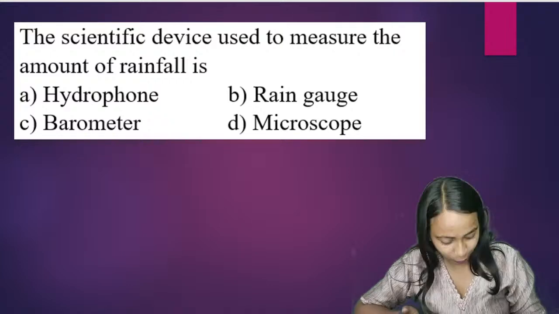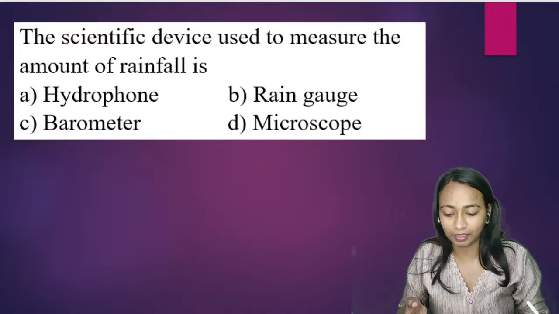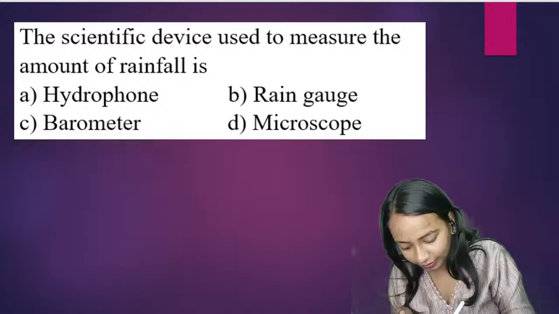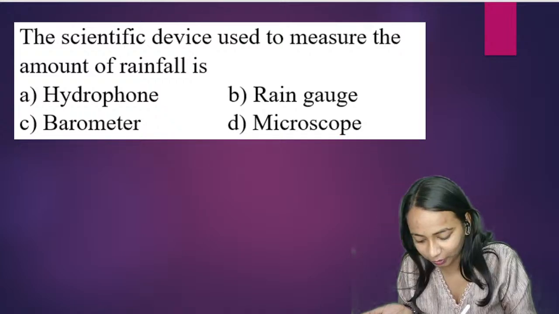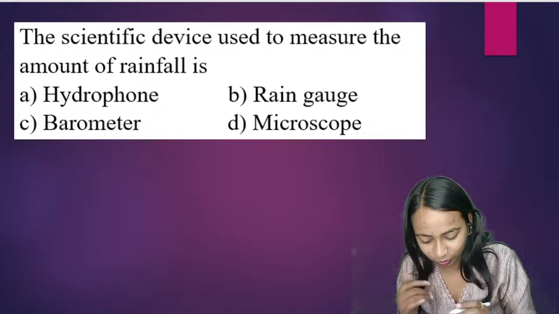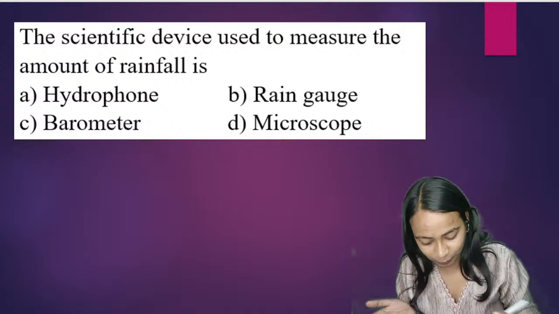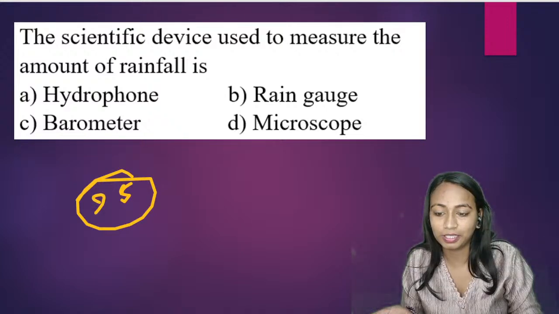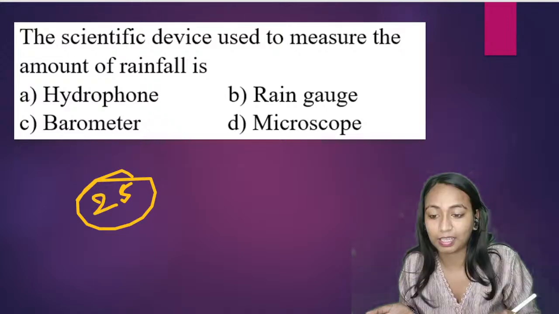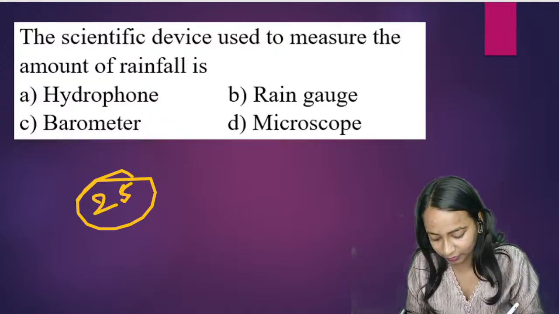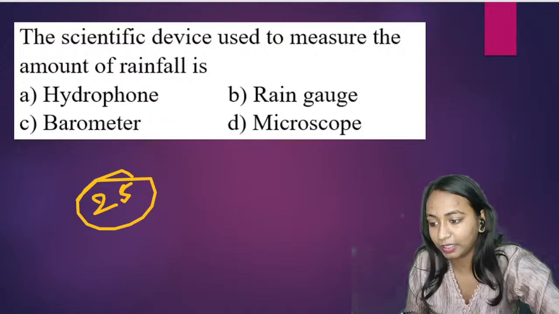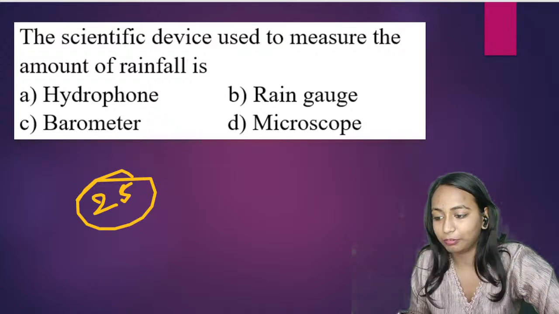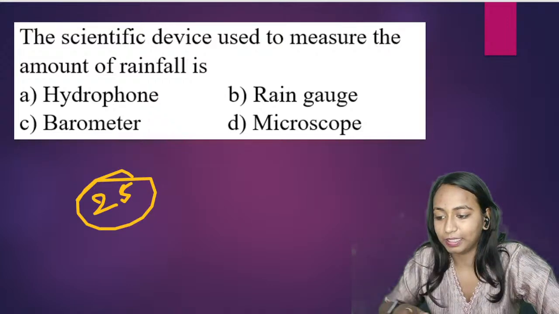कल हम लोग यहाँ पे मॉडल पेपर हमने स्टार्ट किया था and we had completed GK. हमने GK complete कर लिया था. Then we were having some issues with the network, some issues with the server and all. तो उसके कारण हमने इसके बाद उसको discontinue कर लिया था. So yesterday we have already completed the 25 questions. In today's class, we have to start with the English section. Question number 30 से हम यहाँ पे start करने वाले हैं. So without any further delays, let us get started with question number 30.